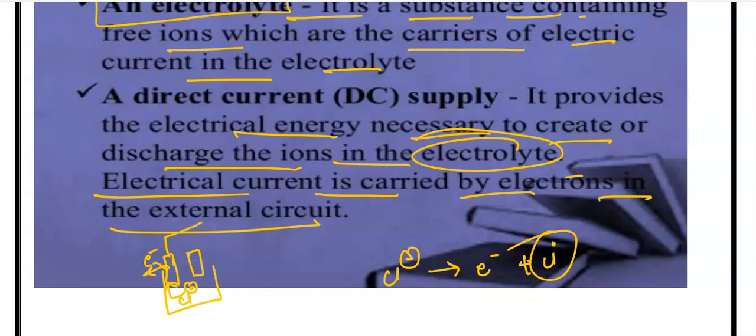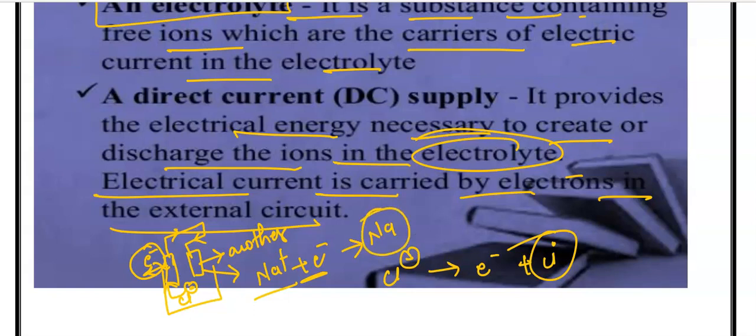Now we have to transfer the electron lost by the chlorine to the second electrode, which will transfer it to the Na+, and Na+ will accept the electron to convert into a neutral sodium atom. This is the main concept of electrolysis.